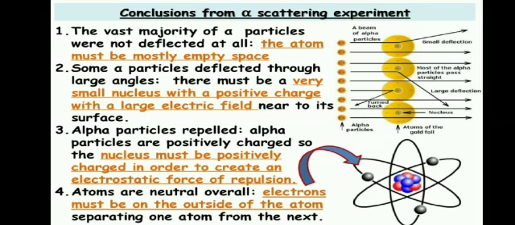Rutherford concluded that the atom is mostly empty space, with a very small nucleus with a positive charge and a large electrical field. The nucleus must be positively charged in order to create an electrostatic force of repulsion, whereas electrons must be on the outside of the atom.